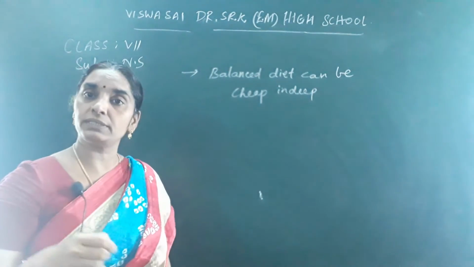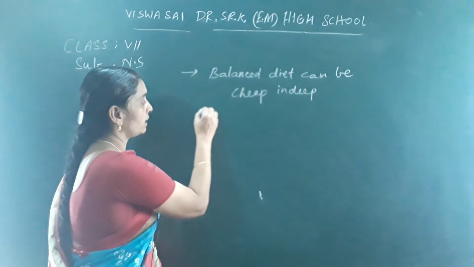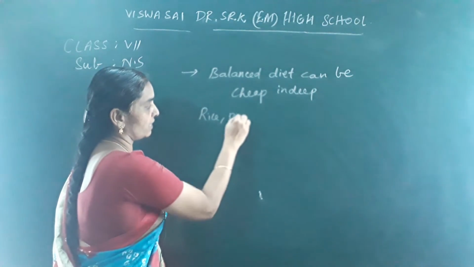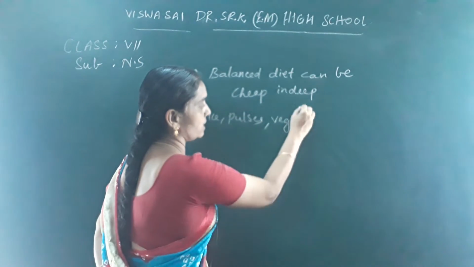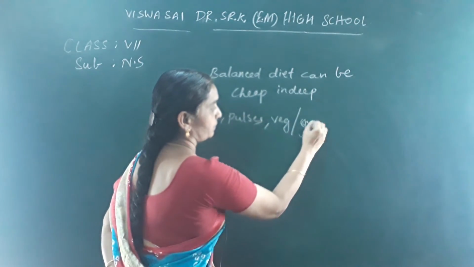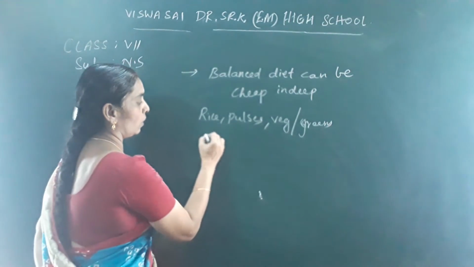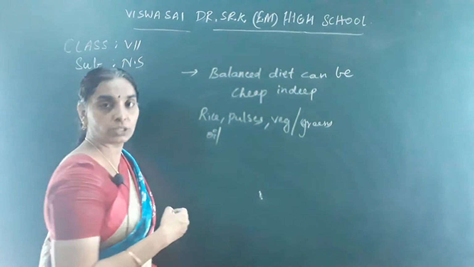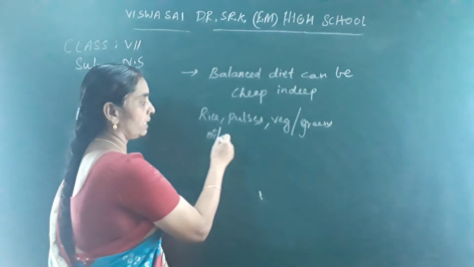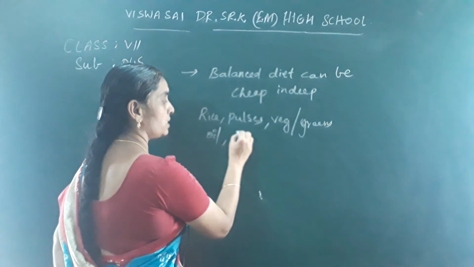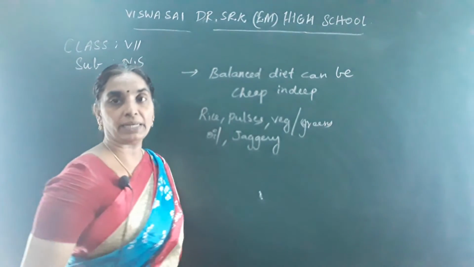So what does a balanced diet generally contain? It contains substances like rice and pulses, which you include regularly in your diet, vegetables or green leafy vegetables, or you can say greens, a little oil which gives you fats for your diet, and jaggery, sugars, where your needs can be met easily.